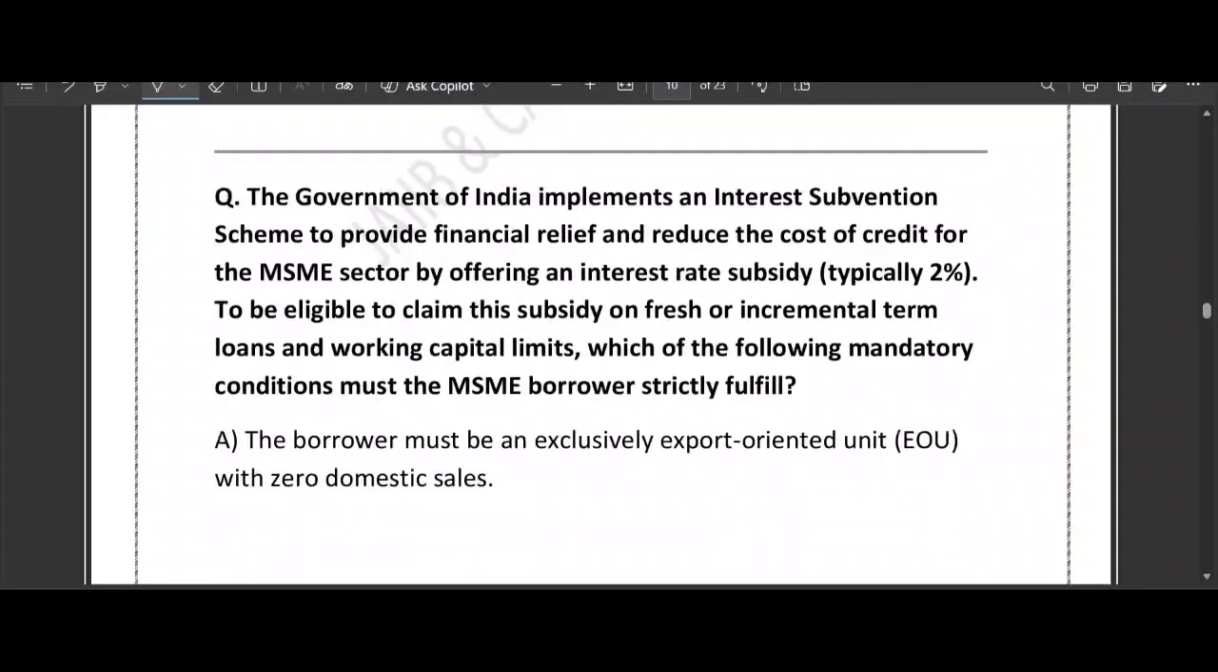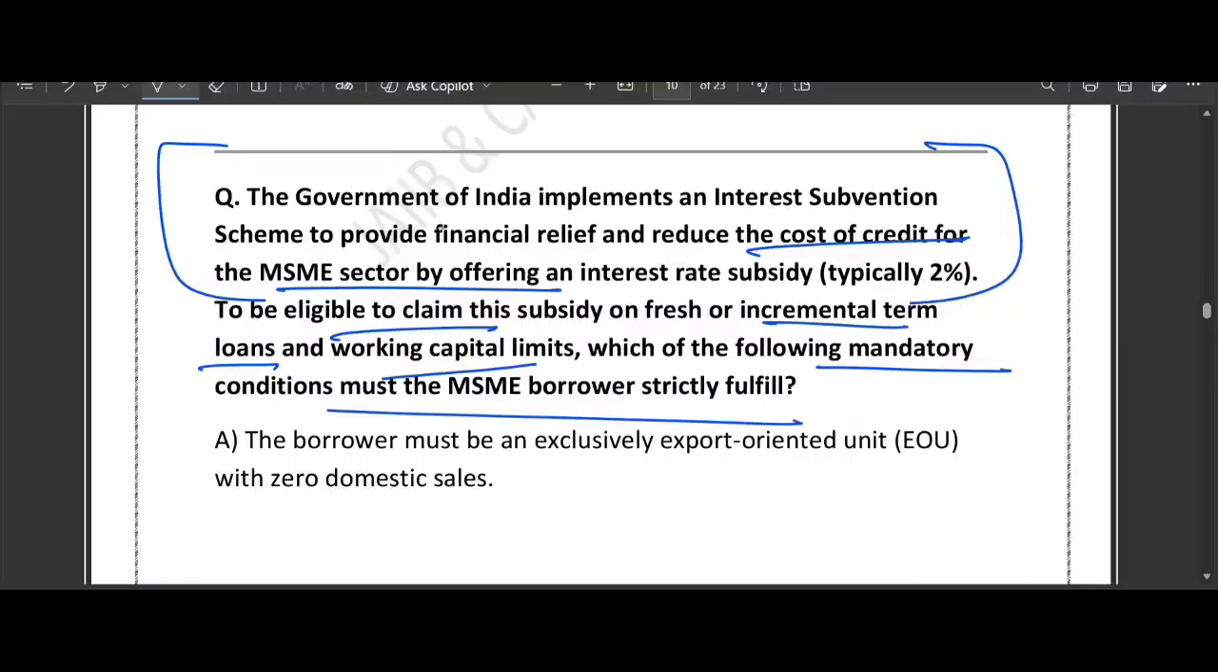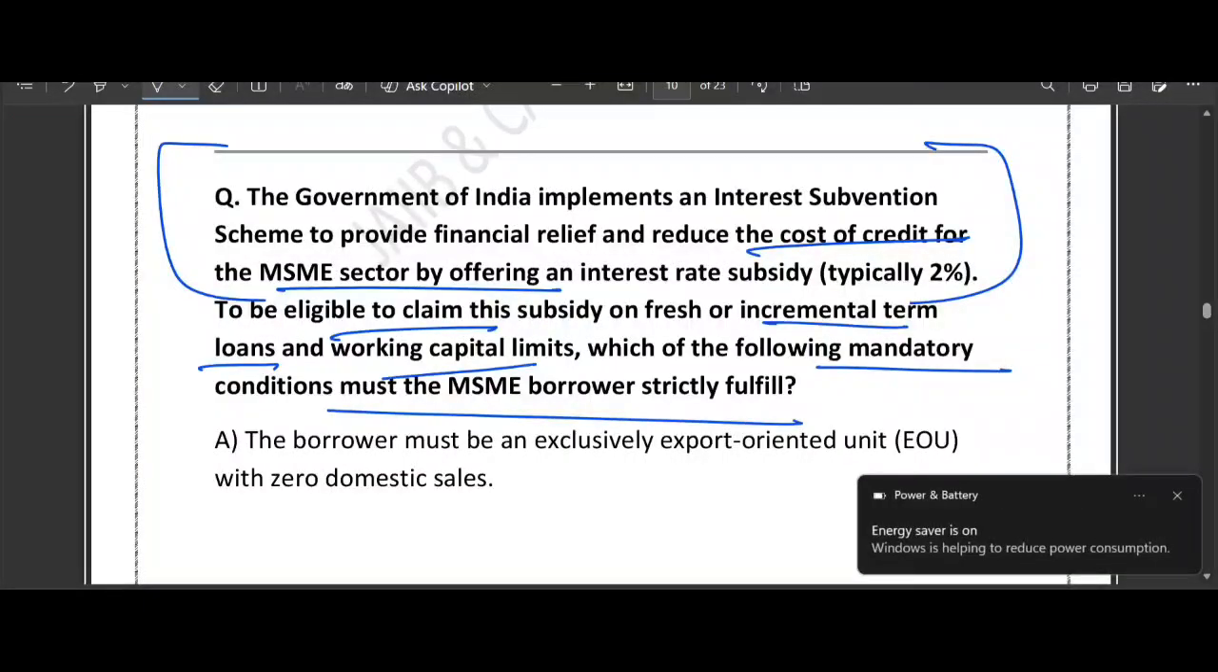The Government of India implemented an interest subvention scheme to provide financial relief and reduce the cost of credit to the MSME sector. Okay, this is the information. Now the question is, to be eligible to claim this subsidy on fresh or incremental term loan and working capital limit, which of the following mandatory conditions must the MSME borrower strictly fulfill? Yeah, this is the question. What is the condition they have to fulfill?